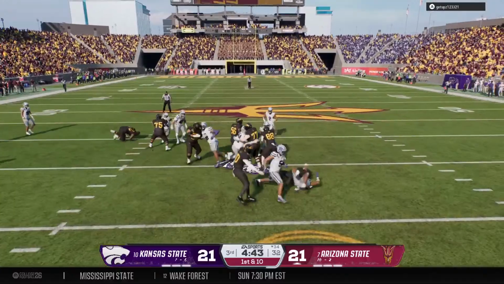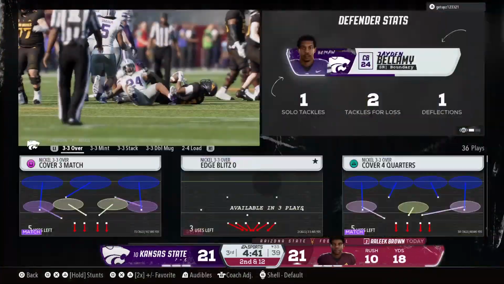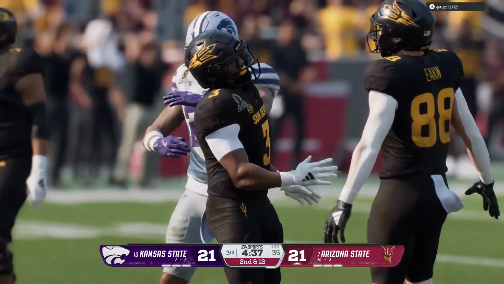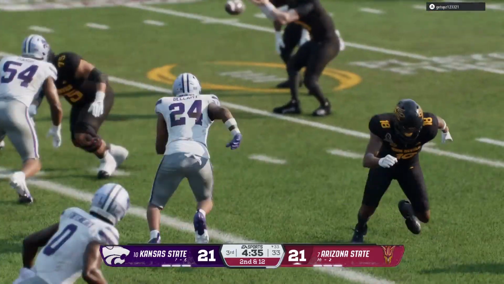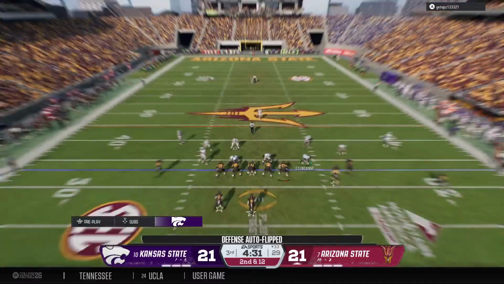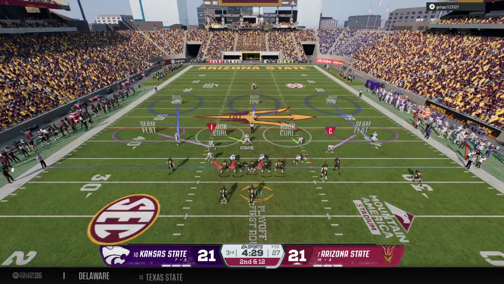No running out of the shotgun. Slams right into a wall. They've got him for a loss. Well, I don't know what the quarterback saw there. He should have pulled that ball out and tried to make a throw, but instead he hands it off to the poor running back, and it's a tackle for a loss.